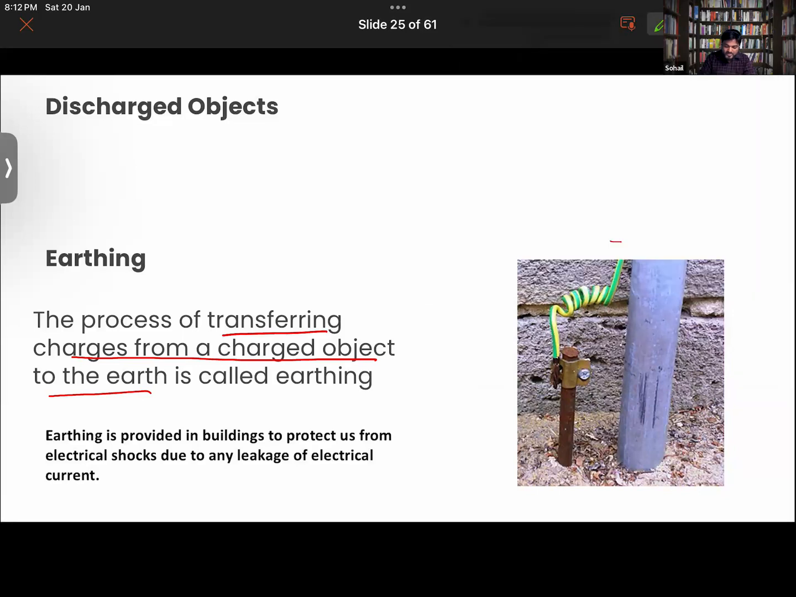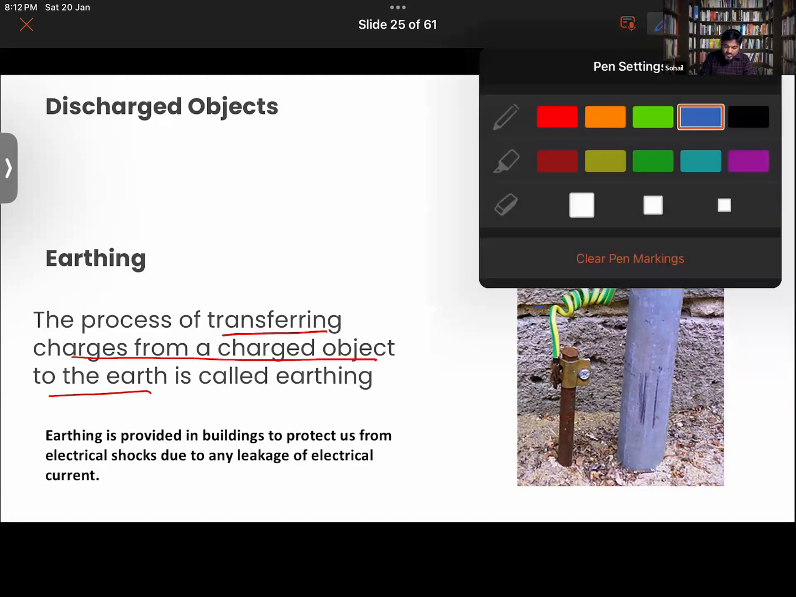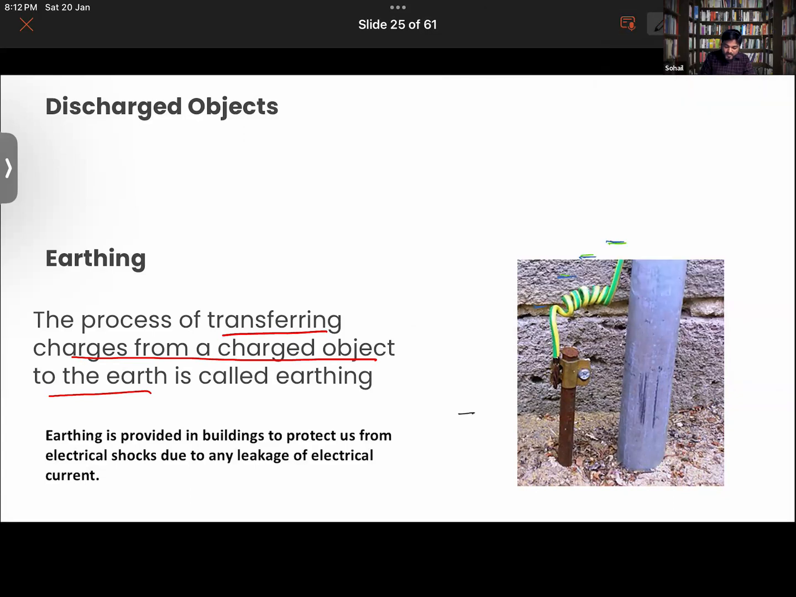But what if the voltage is very low? In certain cases the voltage is very low. In that case also, earthing is done. So electrons will be extracted from the earth also. If there is a low voltage, and if the voltage is very high in the body, then in that case also it will be discharged into the earth. So that is the thing.